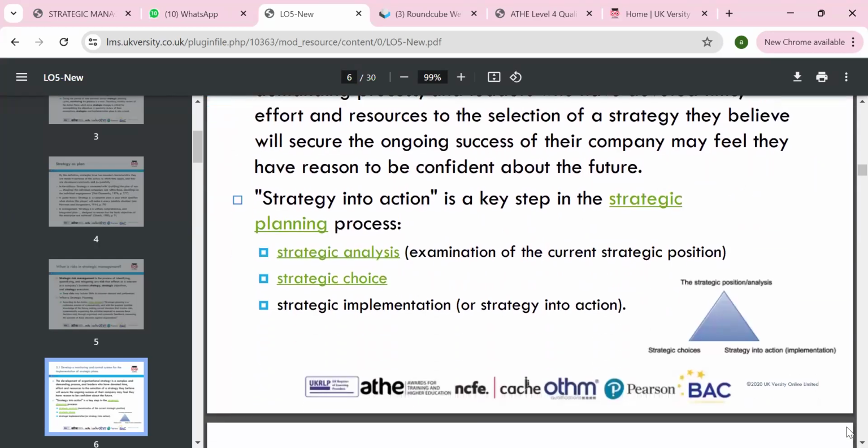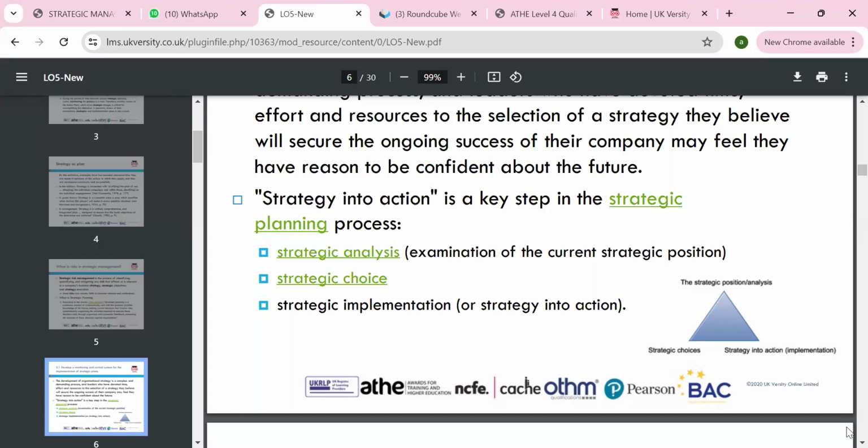We'll move on. So we can look at strategic analysis, examining the current situation. You have to look at the current situation in terms of market share, in terms of your goodwill as a company, and in terms of how many companies are competing in the industry. Then you have to look at strategic choices: what options you have, which choice you want, in the light of the risk and reward.